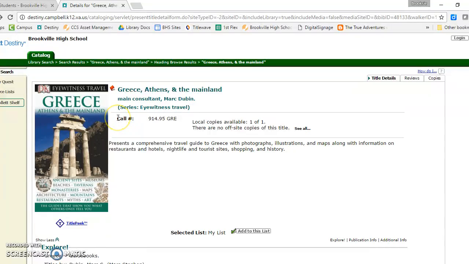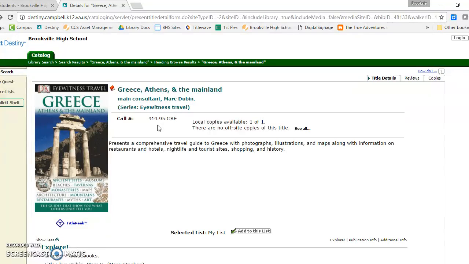Right now I need to find this book. So I need this call number right here. And what I need to do is write this down on a note card or a sticky note or something, and I need the numbers and the letters. You probably remember learning that most libraries are organized using the Dewey Decimal System.